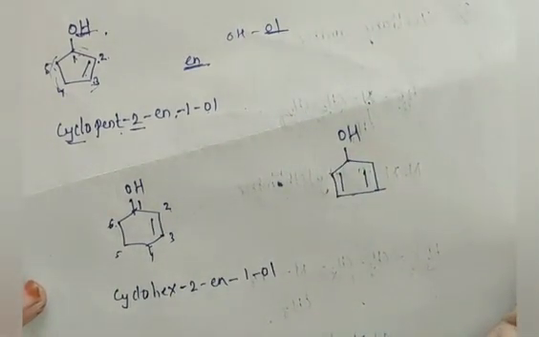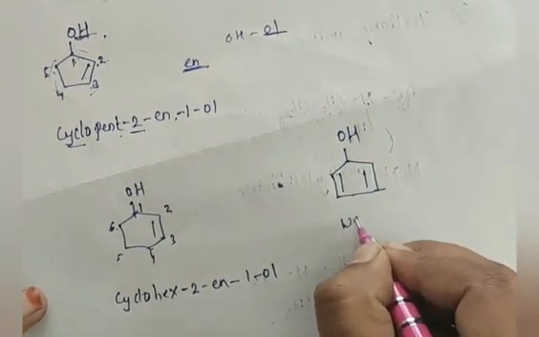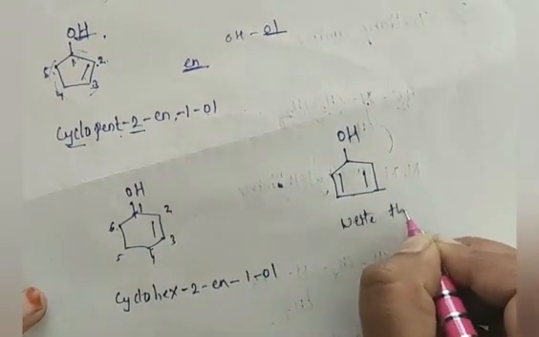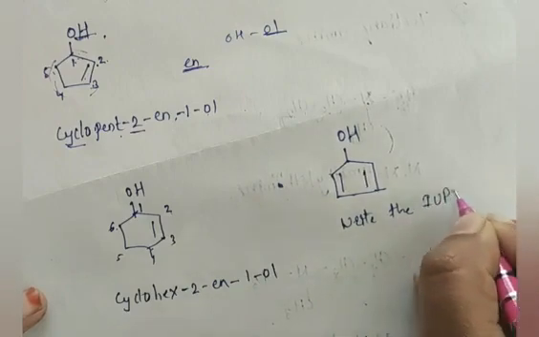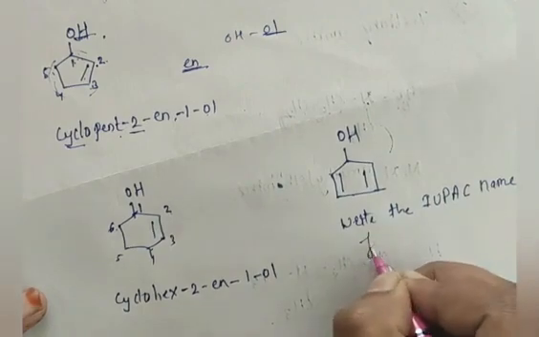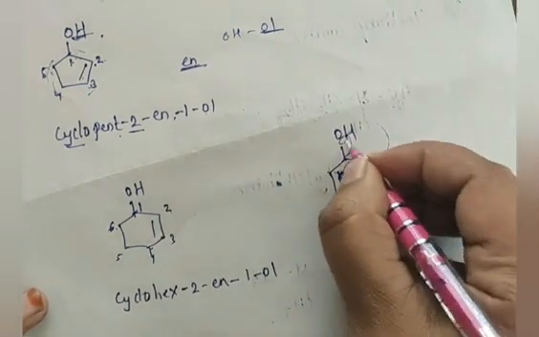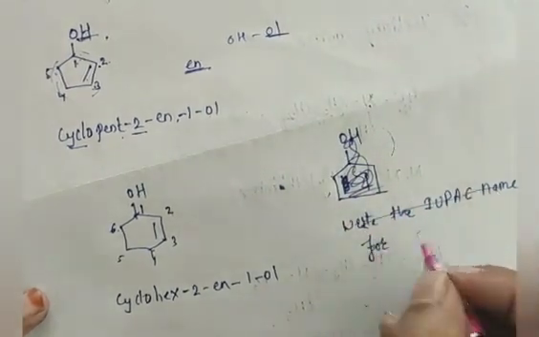Suppose a compound like this is there, you have to write the IUPAC name. Already I solved this, no? Wait, I will give a different example here.